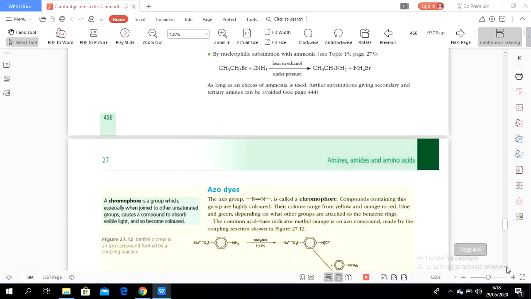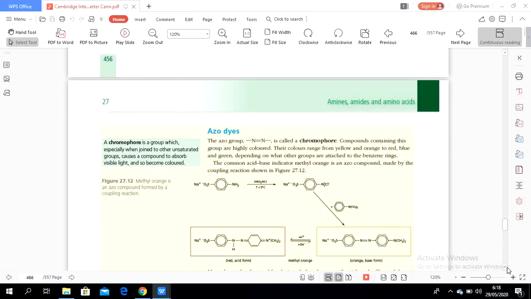Next, let's see the azo dyes a little bit. Let's revisit azo dyes. The azo group, the characteristic is that there is a benzene ring attached to N with a double bond to N. It is called a chromophore. Compounds containing this group are highly colored. Their colors range from yellow and orange to red, blue and green, depending on what other groups are attached to